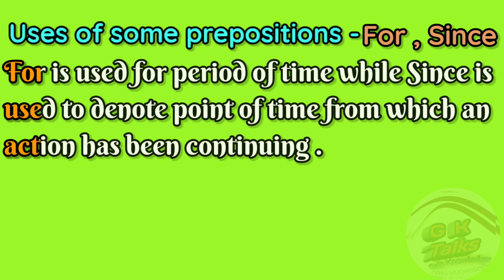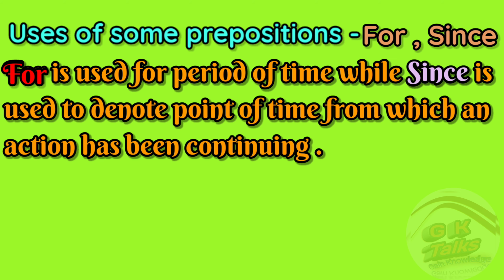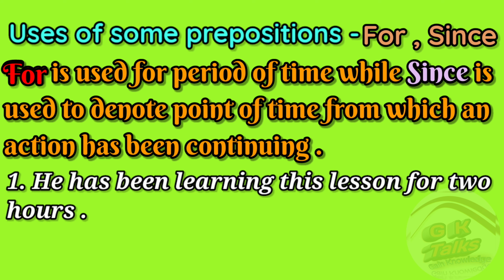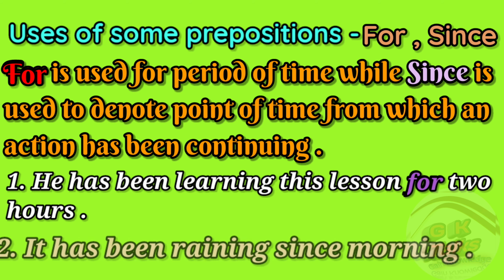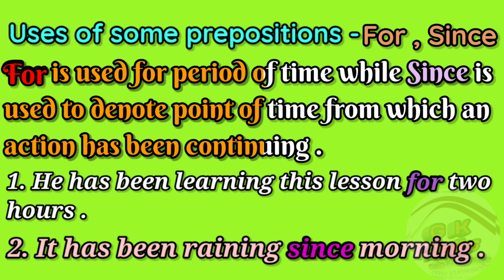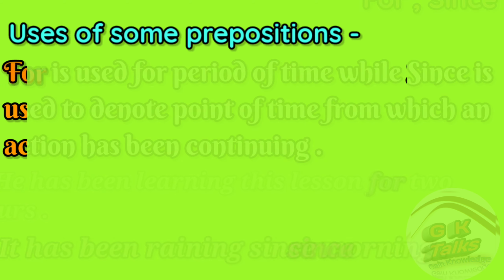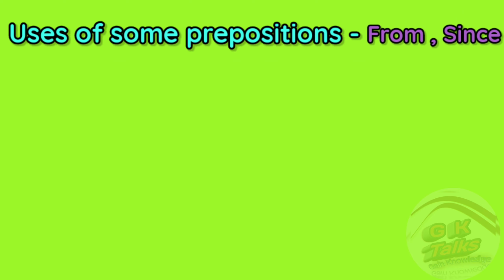For is used for a period of time while since is used to denote point of time from which an action has been continuing. For example, he has been learning this lesson for 2 hours and it has been raining since morning. Next preposition, from, since.